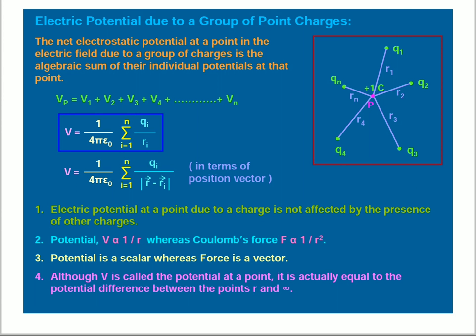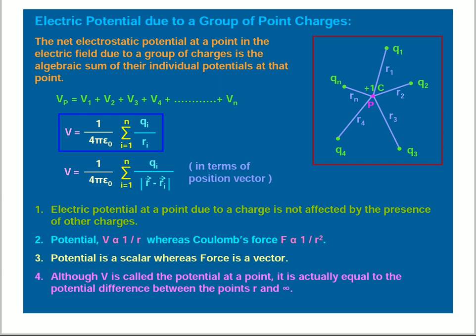Here we take charges from q1 to qn. V is equal to 1 by 4 pi epsilon naught times the summation of i equal to 1 to n of qi by ri. V is equal to 1 by 4 pi epsilon naught times the summation of i equal to 1 to n of qi divided by the modulus of r bar minus ri bar, in terms of position vectors. This is vector notation.